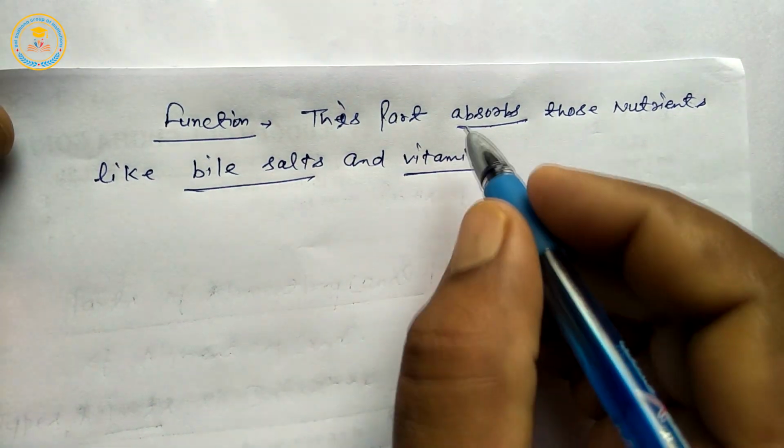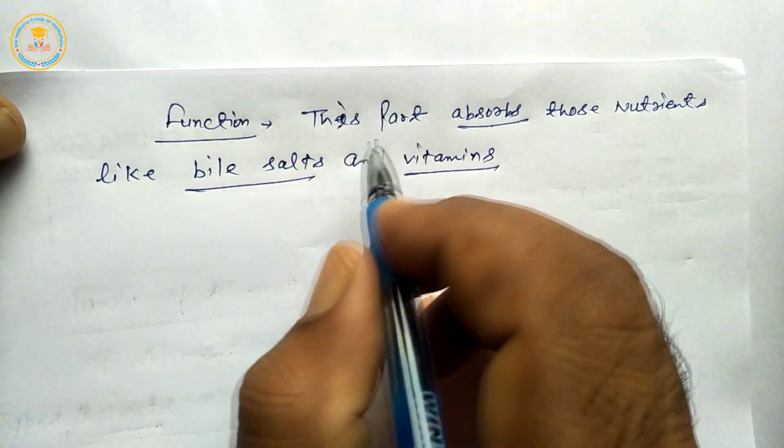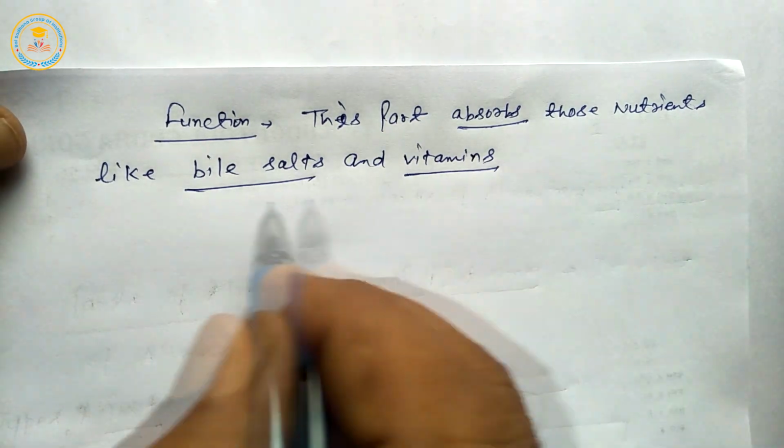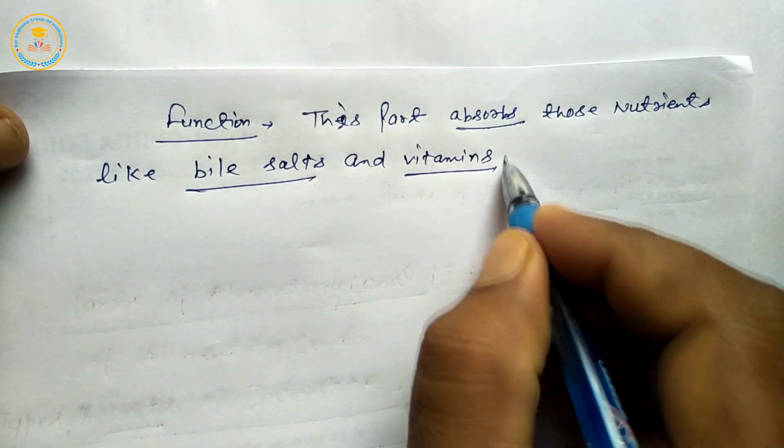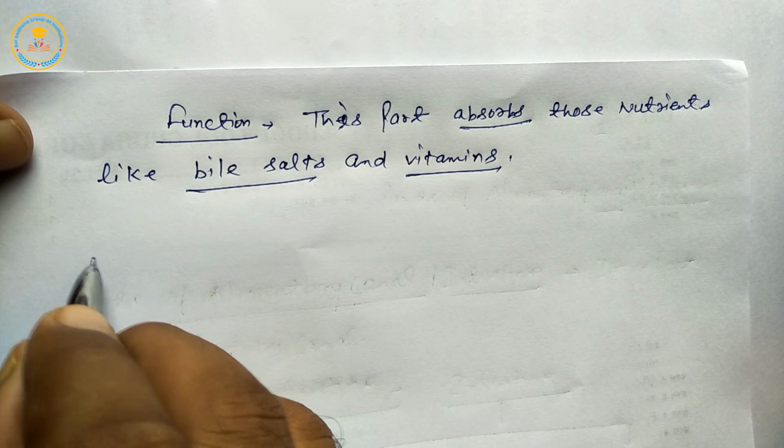Once again, the function of the ileum is to absorb nutrients like bile salts and vitamins.